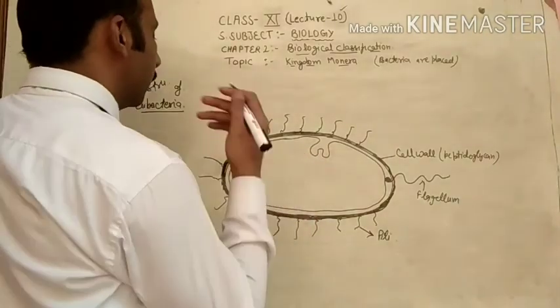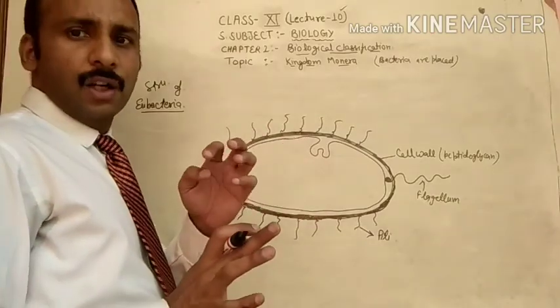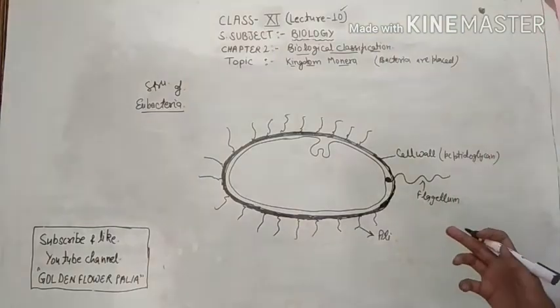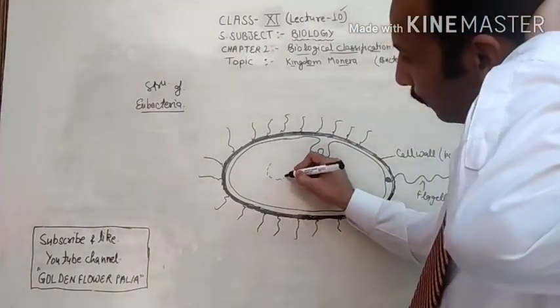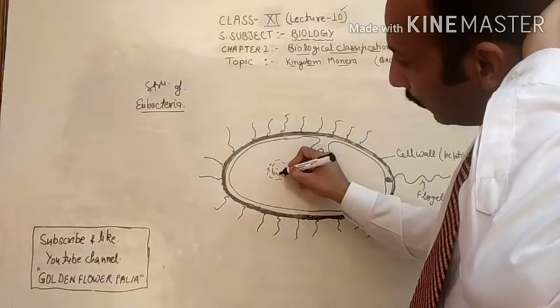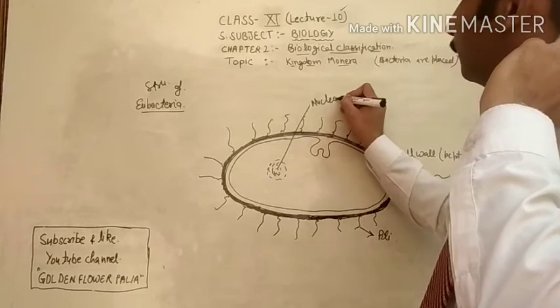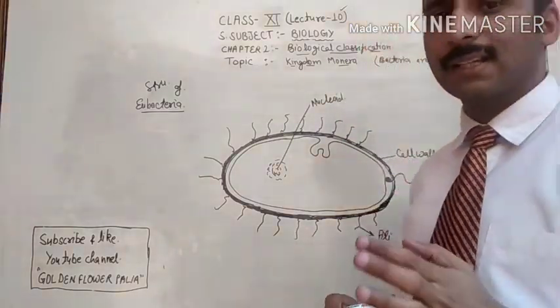Now, a well developed nucleus is not present in the eubacteria. So they have a very less developed nucleus, that is called the nucleoid, means not exact nucleus.